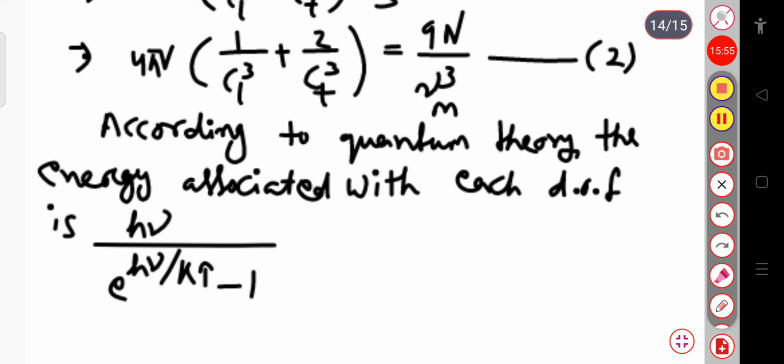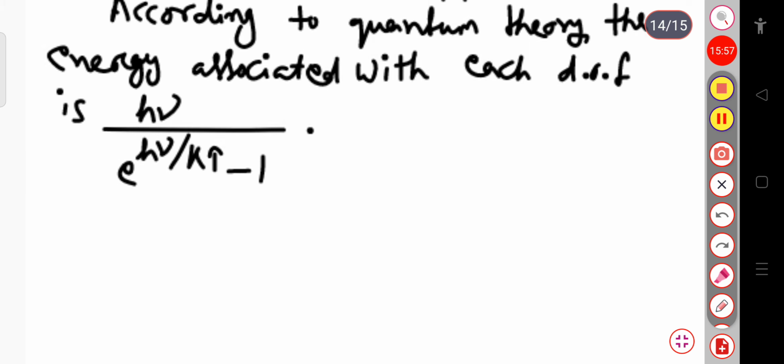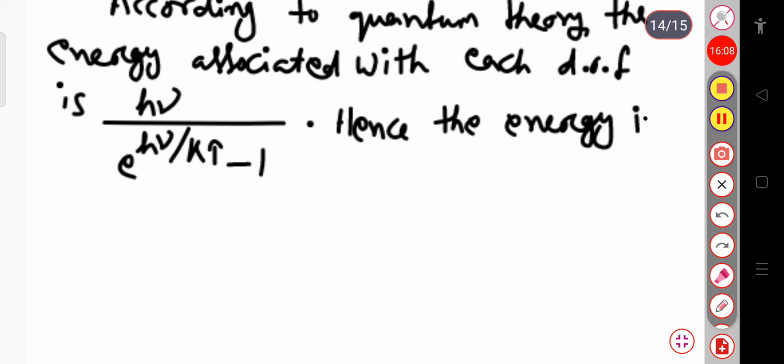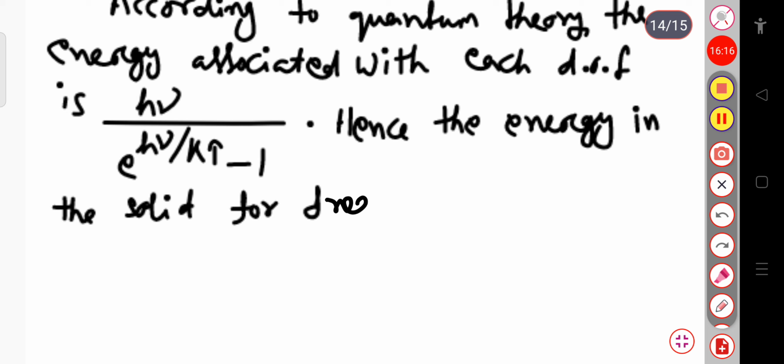So here we can write, hence the energy in the solid for frequencies between nu and nu plus d nu.